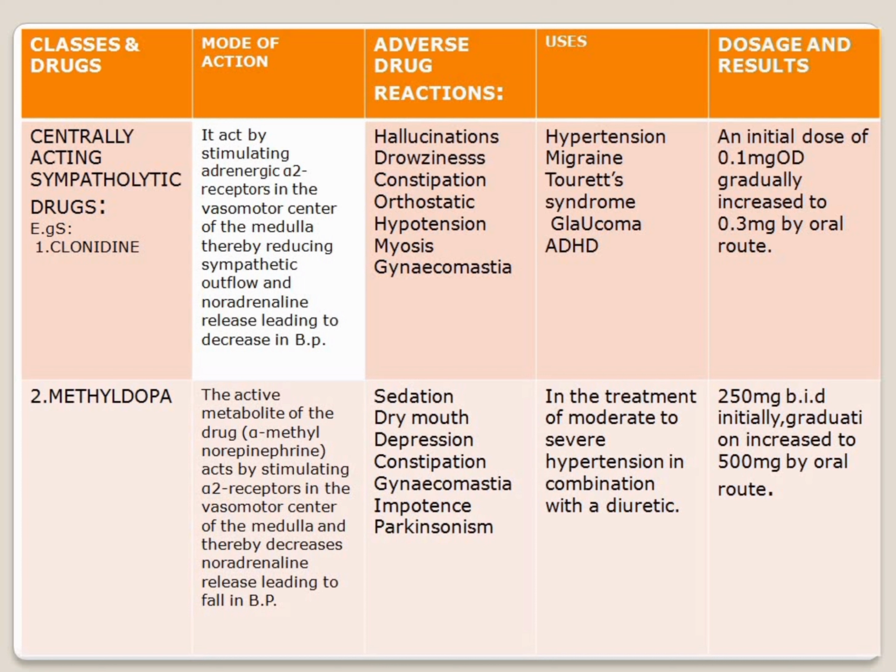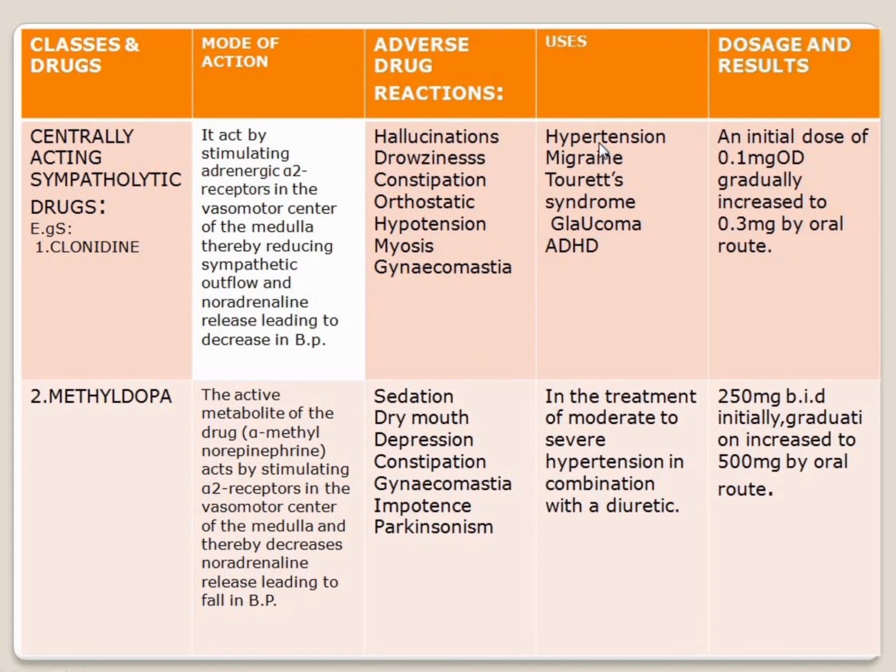Next, orthostatic hypotension means low BP. Static means movement. So here, while sitting, while standing, while lying down, they feel low BP. That is called orthostatic hypotension. Next, miosis means excessive constriction of the pupil of the eye. Constriction of the pupil is called miosis. Gynecomastia means enlargement of the men's breast, usually due to hormone imbalance or hormone therapy. Hormone changes in men may cause it.